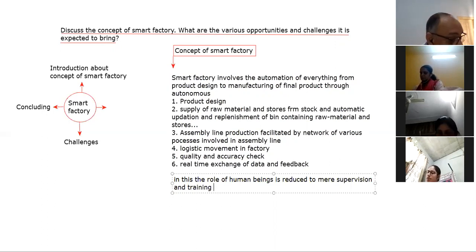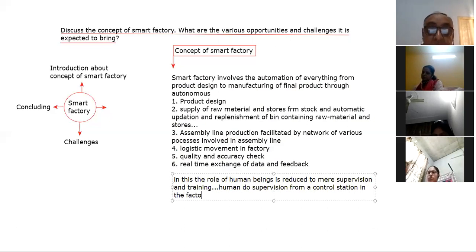Humans do supervision from a control station in the factory. So there will be a control station, and from there humans will keep on doing the supervision.